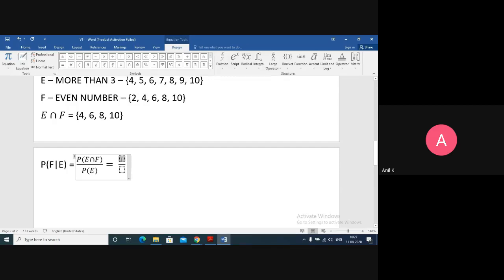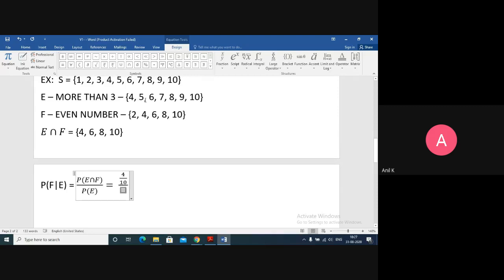It has 4 elements, so it will be 4 upon 10. And what about E? E has 7 elements, I think. So it will be 7 upon 10. So 4 upon 10 upon 7 upon 10 equals 4 upon 7. So this is the chances of it.